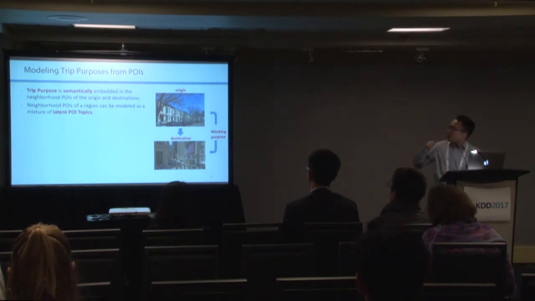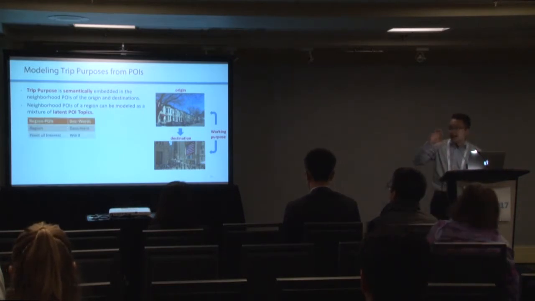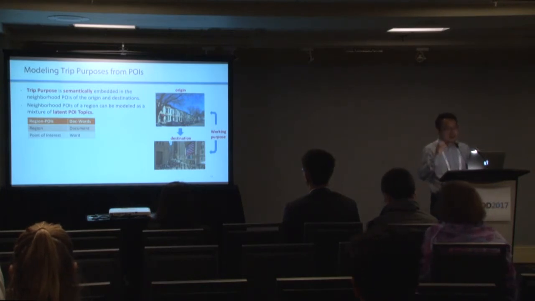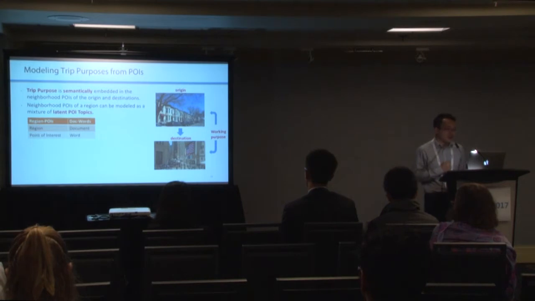We use an analogy from topic models. We regard the points of interest in a region as a document, and each point of interest can be regarded as a word. The trip purpose is then semantically embedded in the neighborhood POIs of both origins and destinations.